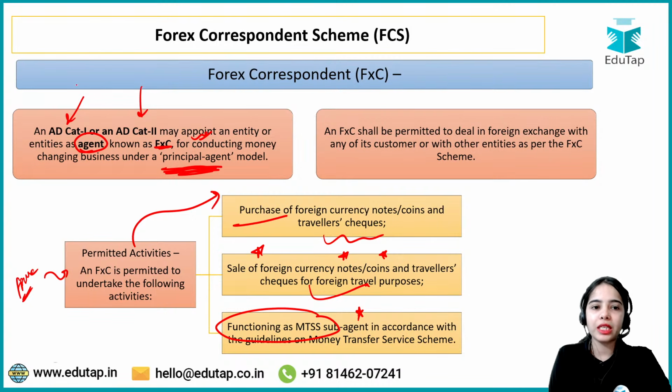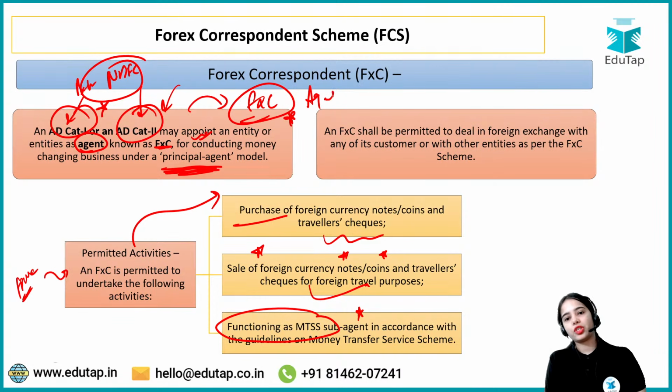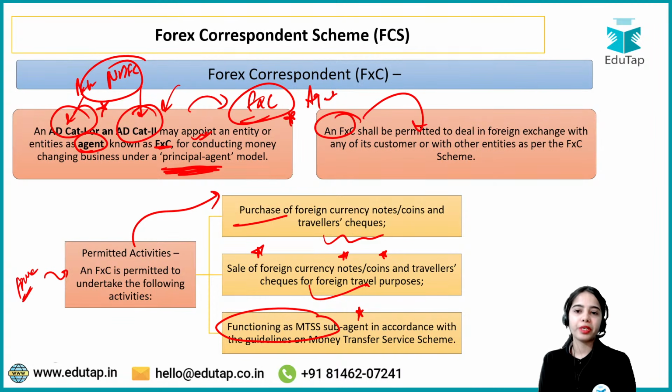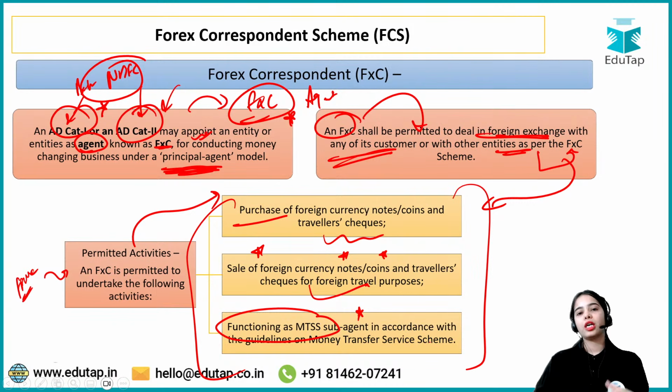The principal will be the bank or the NBFC, that is the authorized dealer category 1 or category 2. If they are appointing a foreign exchange correspondent, they will be the principal and the foreign exchange correspondent will be the agent. The foreign exchange correspondent shall be permitted to deal in foreign exchange with any of its customers or with other entities as per the foreign exchange scheme. These are the activities for which the foreign exchange correspondent can deal in foreign exchange.